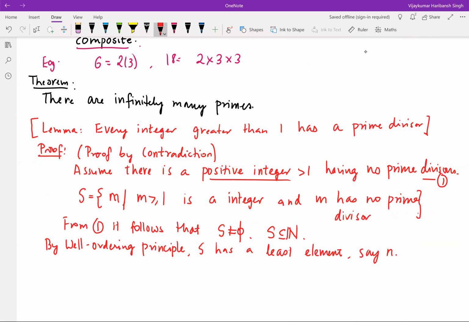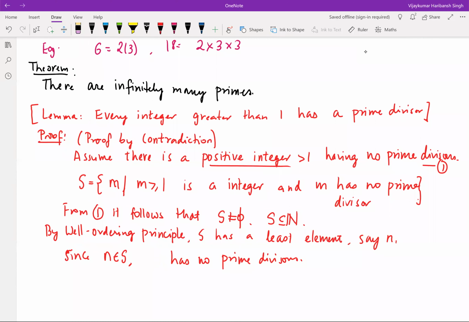Since n belongs to S, n has no prime divisors.